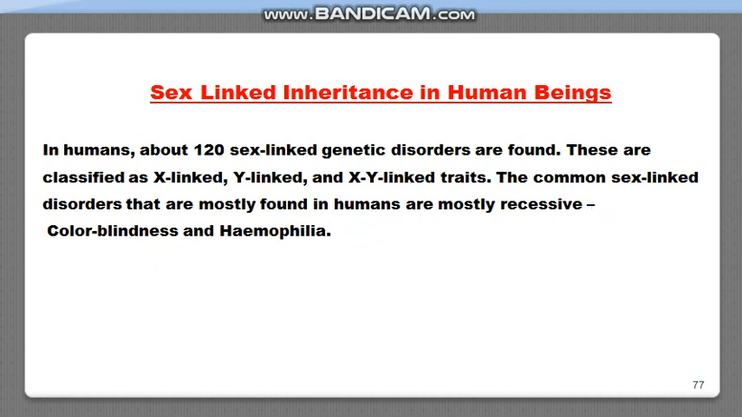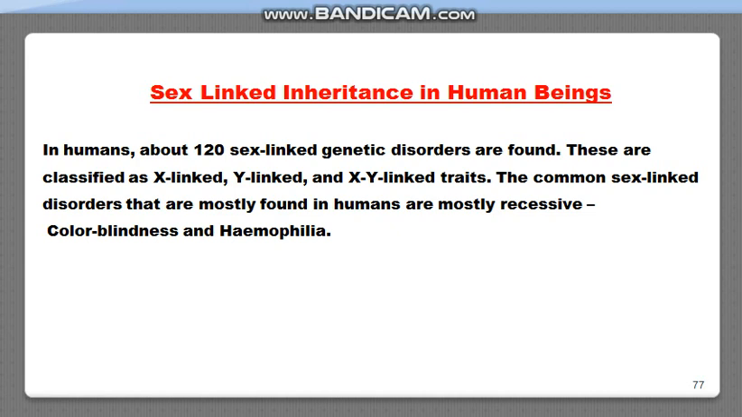In human beings about 120 genetic disorders are present which are linked to sex chromosomes. You know that in human beings the sex chromosomes in female are XX, and in male they are XY. So these sex linked genetic disorders are linked either to the X chromosome or the Y chromosome, or both the X and Y chromosomes. And in today's presentation we will study hemophilia.